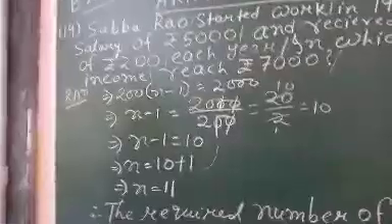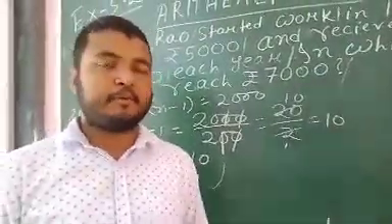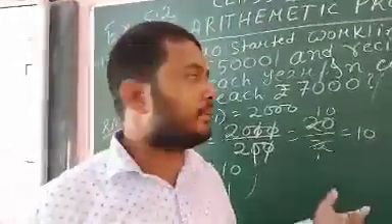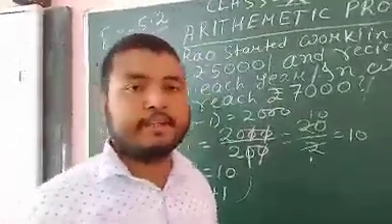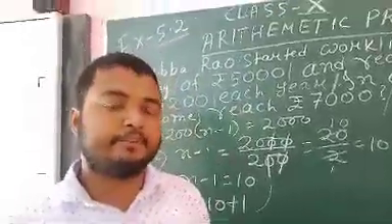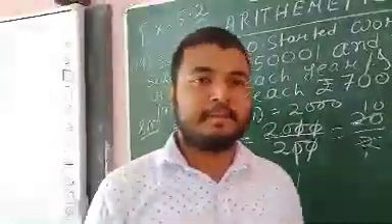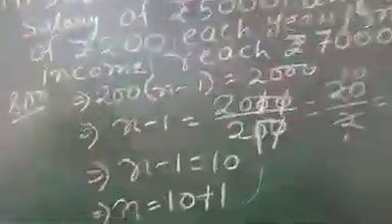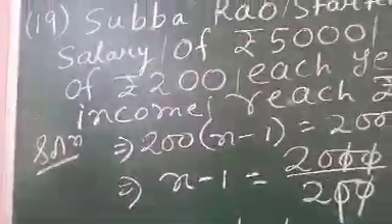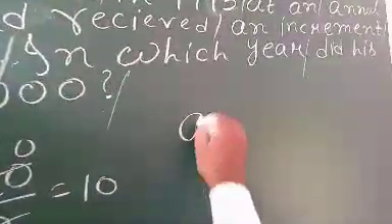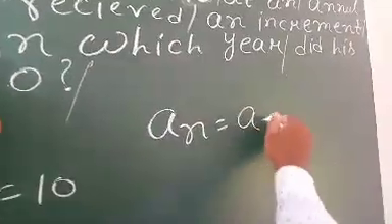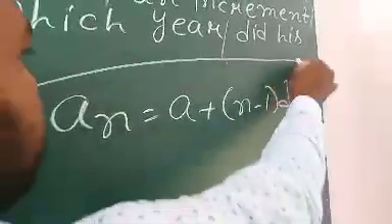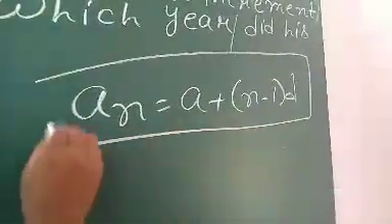So this is the solution of the given problem. Hope you have understood well. So you have to practice all these problems on a daily basis. Daily 3 hours you practice mathematics in the morning and the evening. Again, those formulas, suppose this is the formula, this one you have to remember, a plus n minus 1 d. This formula you remember for this chapter. This is a very important formula.